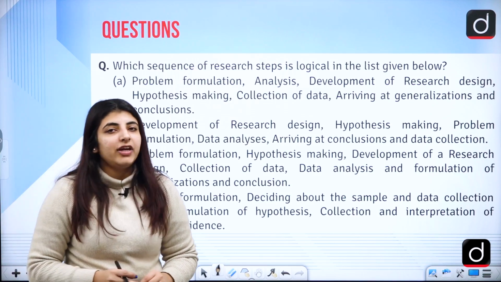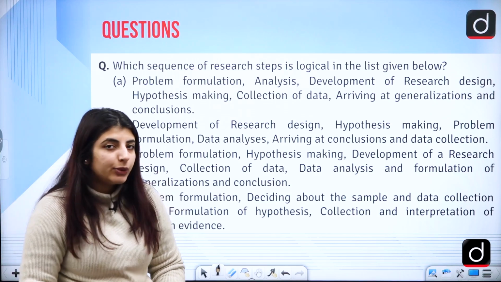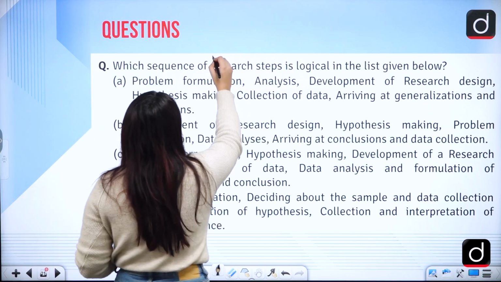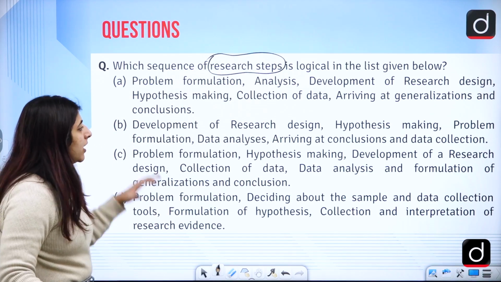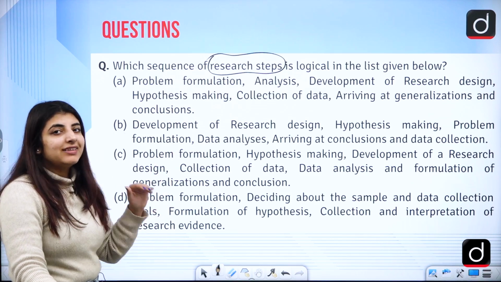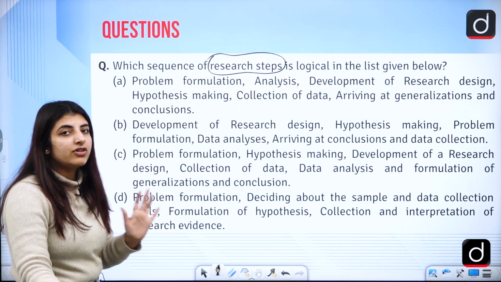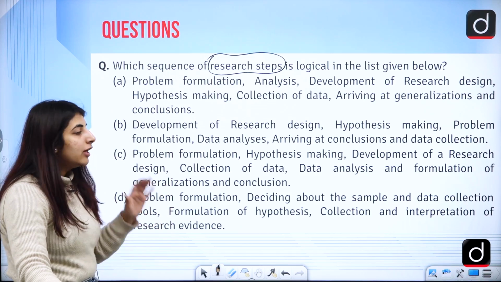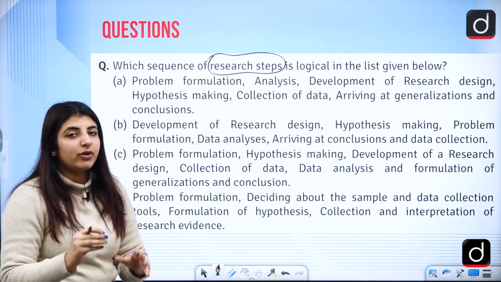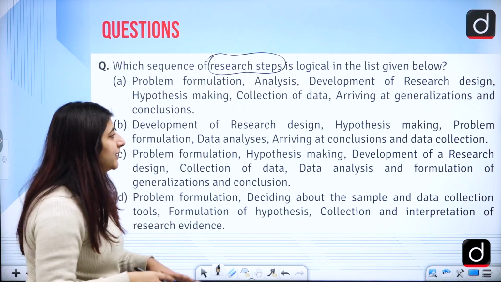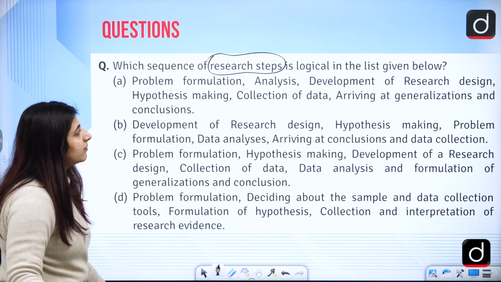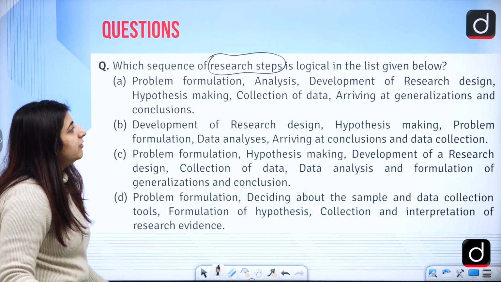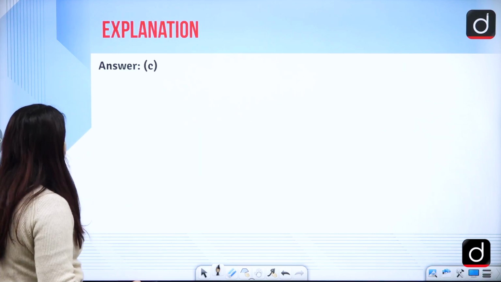The last question that we have for today's video is related to the research steps. So read this question and the steps carefully before you jump onto the answer, right? Pause your video, read this question carefully for around 1-2 minutes, and then reach a conclusion and an answer. The answer here for this question is option C.